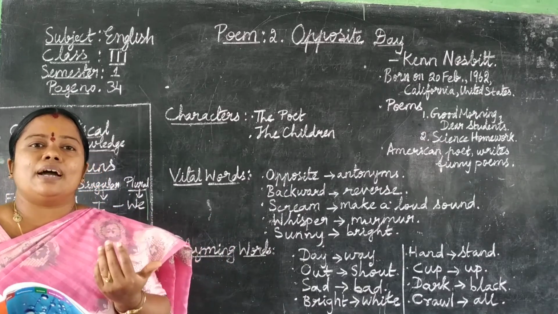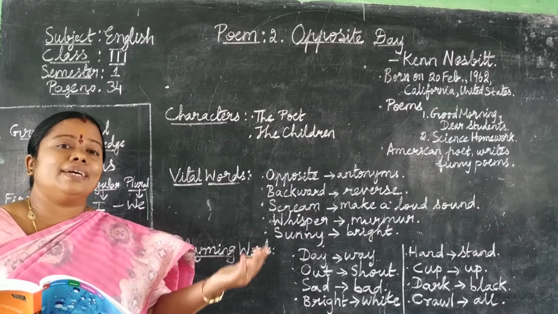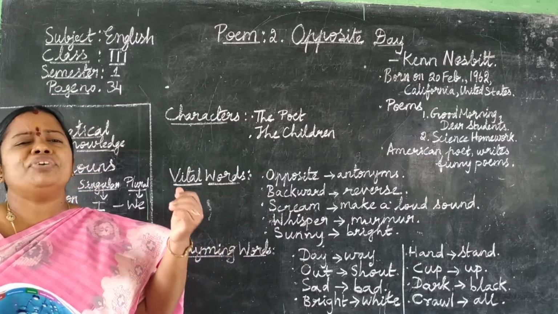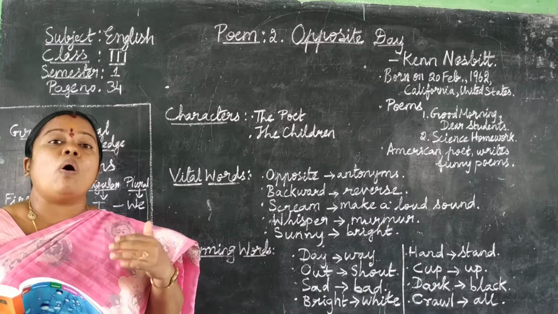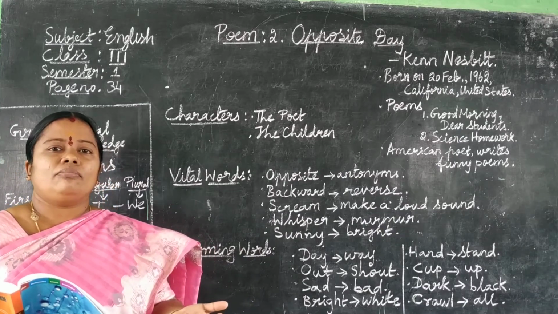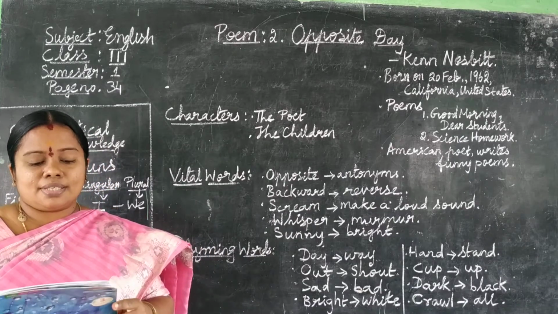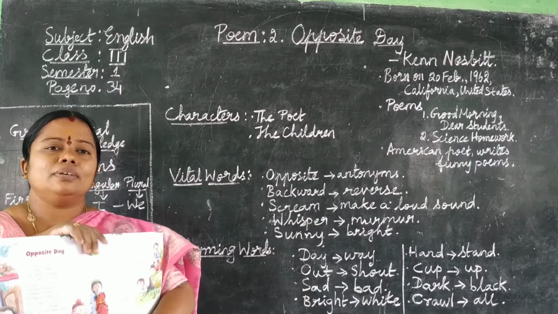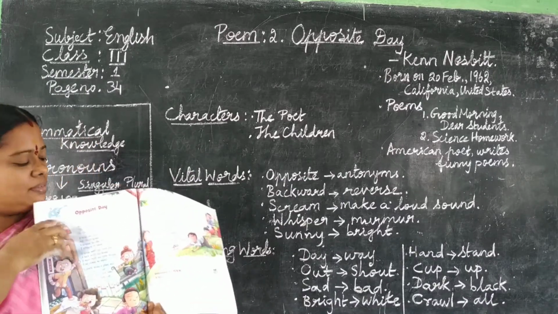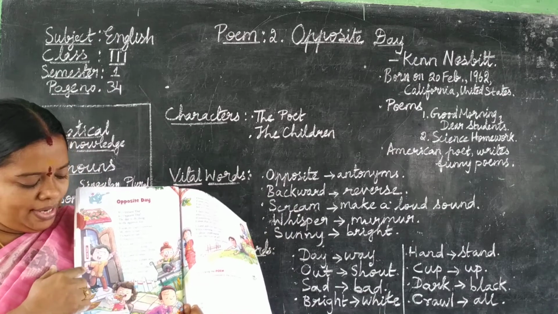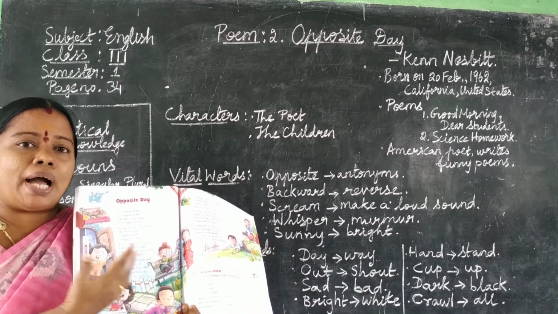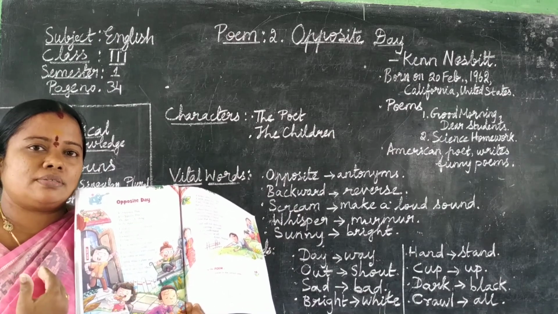So, what did the poet say in this poem, children? He just says that children, when in their childhood, do several actions which are opposite. Yes? And see in this poem, children, how the children are doing. See, a boy wore his pants backside, reverse.